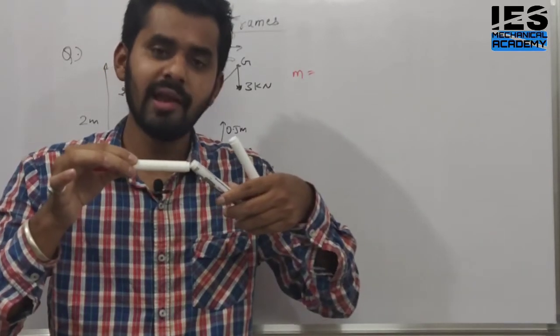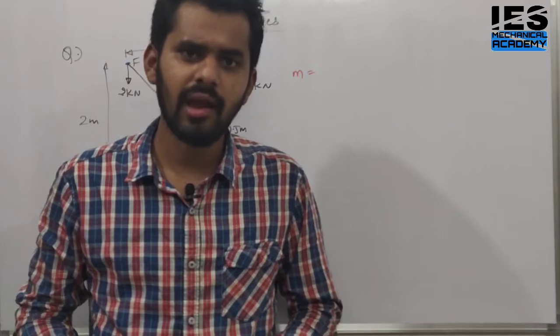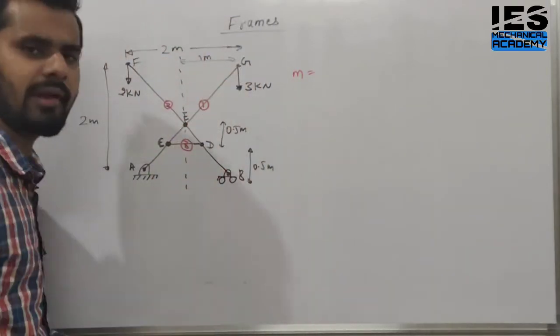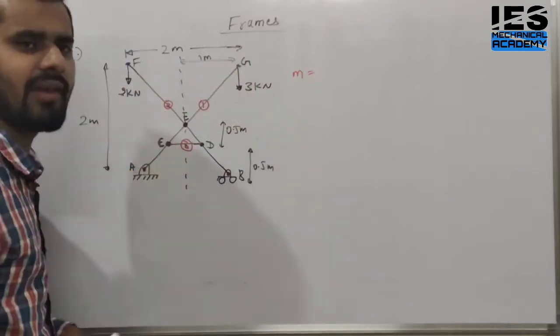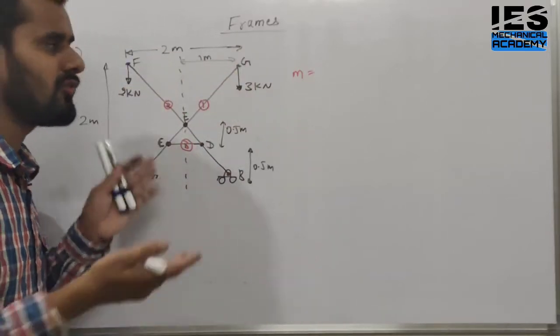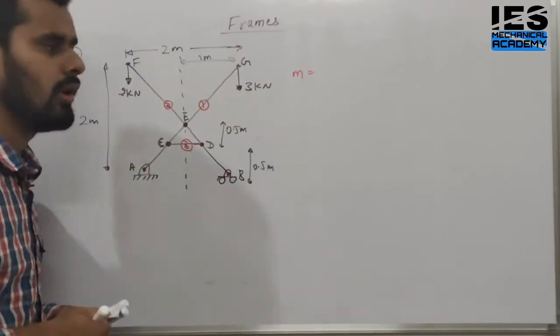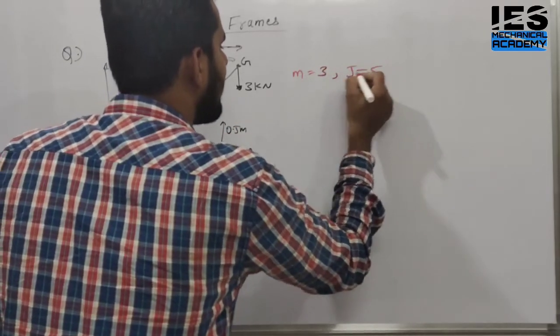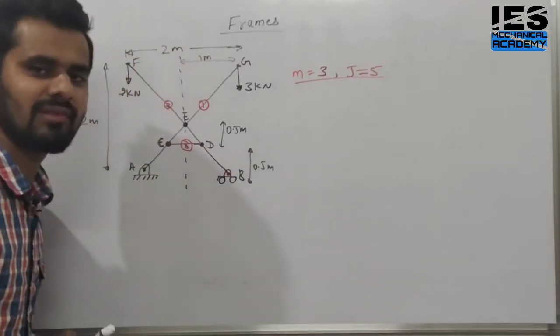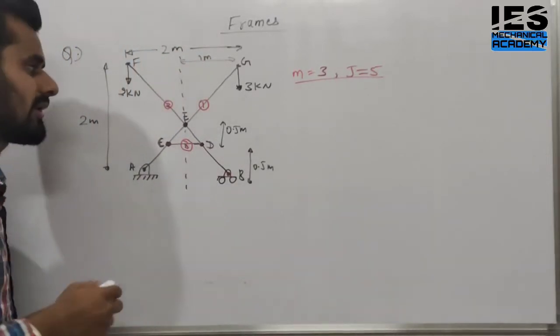When 2 members are meeting at a point, we call this a joint. Here, are 2 members meeting or not? No. These are only single members. The load is acting there, but the other member is not there. So we cannot say it is a joint. Yes or no? So the joint is only where the members are 3 and the joint is 5 only. Okay, students, this is the remarkable point here.